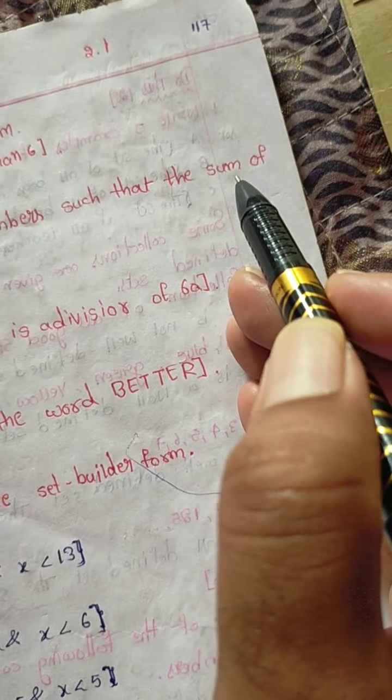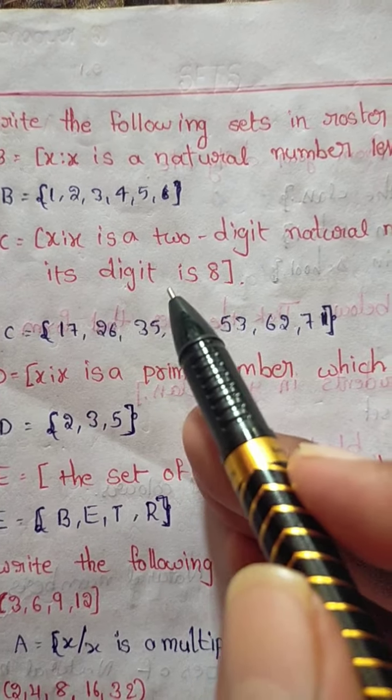X is a 2-digit natural number such that the sum of its digits is 8.